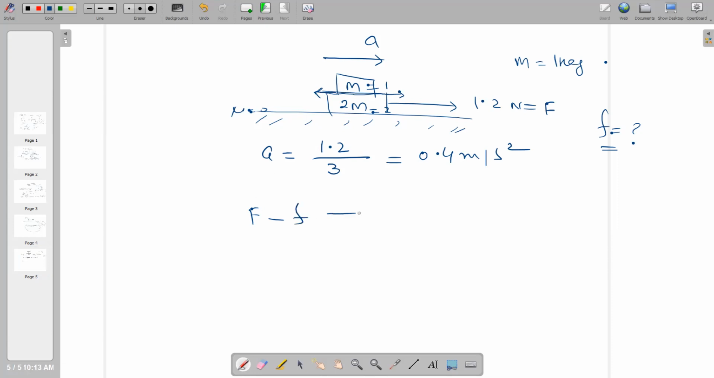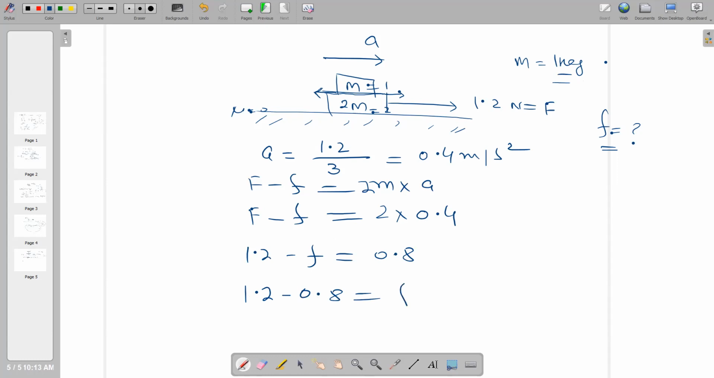So we will write, for the 2m mass, F is equal to 2 into A, where A is 0.4. So I write this equation in this way: F is equal to 2m into A. Since m is equal to 1 here, you can solve this equation. 1.2 minus F is equal to 0.8. So 1.2 minus 0.8 is equal to F. So F is equal to 0.4, and 0.4 is the answer.